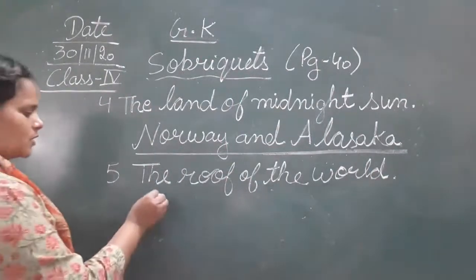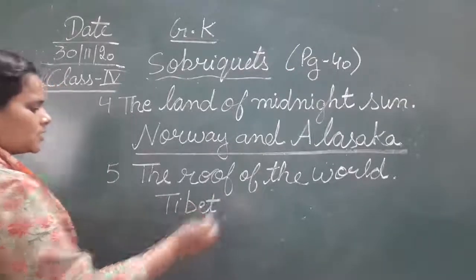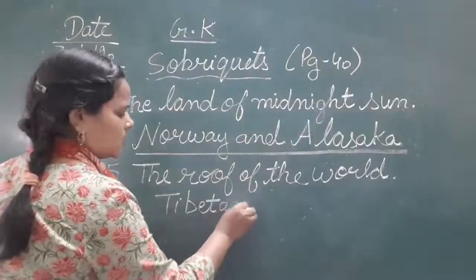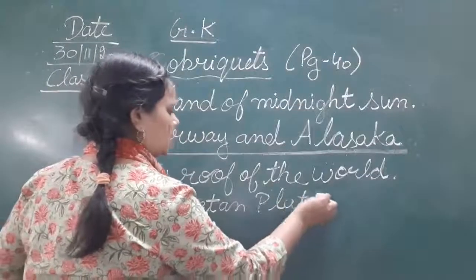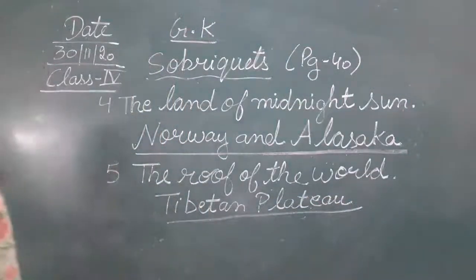Okay, that is being used for Tibetan, T-I-B-E-T, Tibetan plateau, P-L-A-T-E-A-U. Tibetan plateau is known as the roof of the world. Okay, so this was the topic, sobriquets.